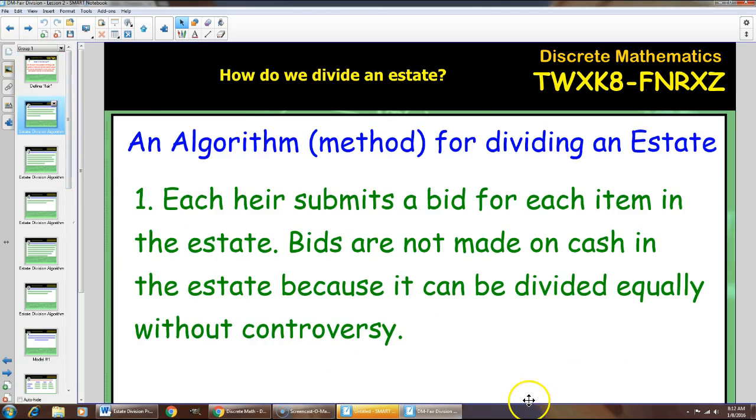Step 1. This algorithm tells us that in step 1, each heir submits a bid for each item in the estate. Bids are not made on cash in the estate because cash can be equally divided without controversy. The main point to remember from this step is that each heir is bidding blindly. The process of sealed bids means that no heir or no player in this game has any idea what the other players or heirs are bidding.